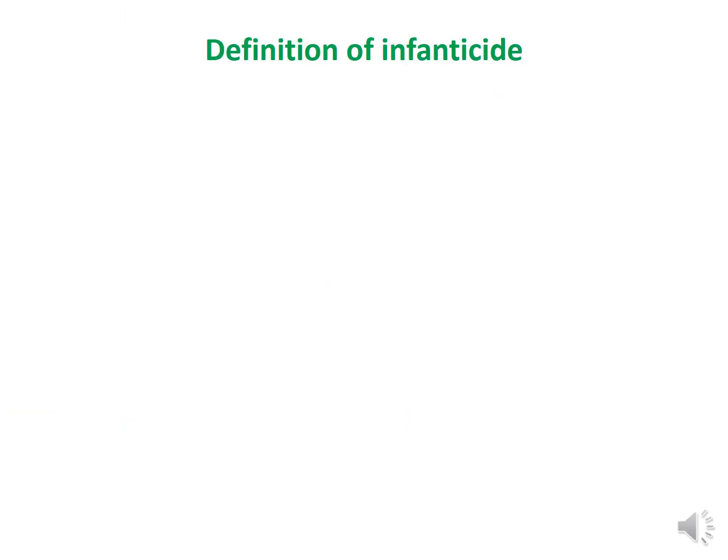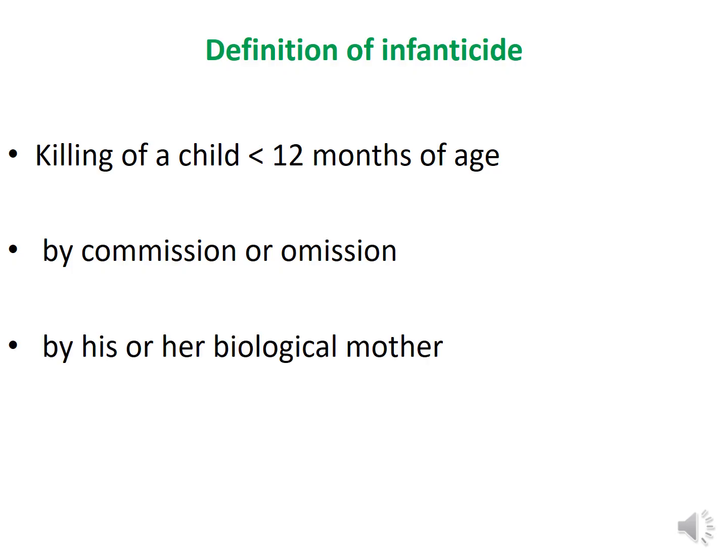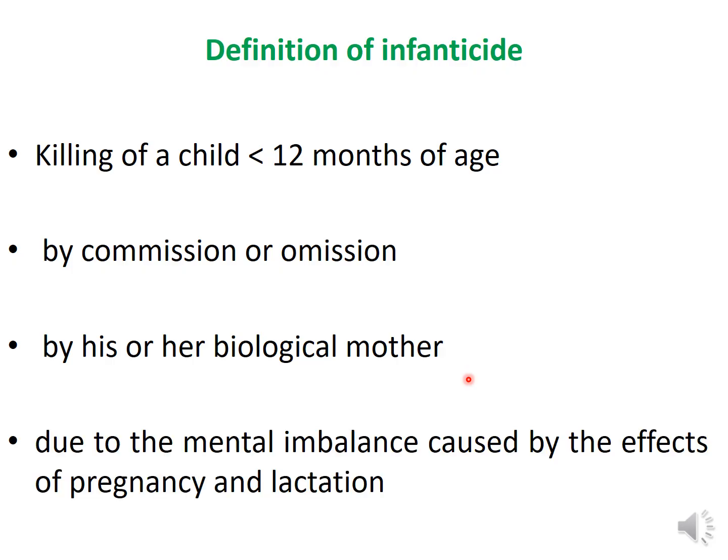Moving on to the definition of infanticide. Infanticide means killing of a child, that means an infant less than 12 months of age, by commission or omission. There should be some kind of action to kill a baby, with commission or omission by his or her biological mother. So it is a key that we have to have here. It should be the biological mother, due to the mental imbalance caused by the effects of pregnancy and lactation. So these are the keywords that you have to have.